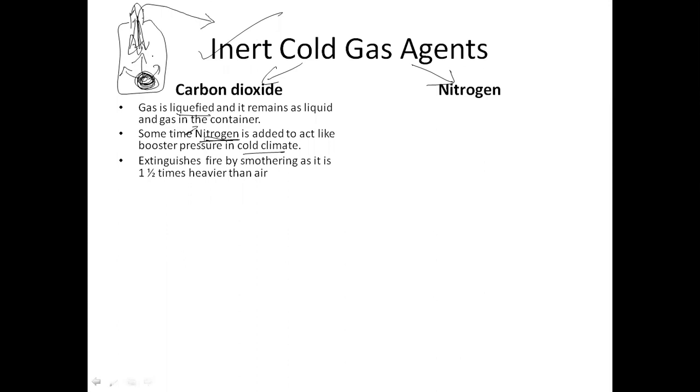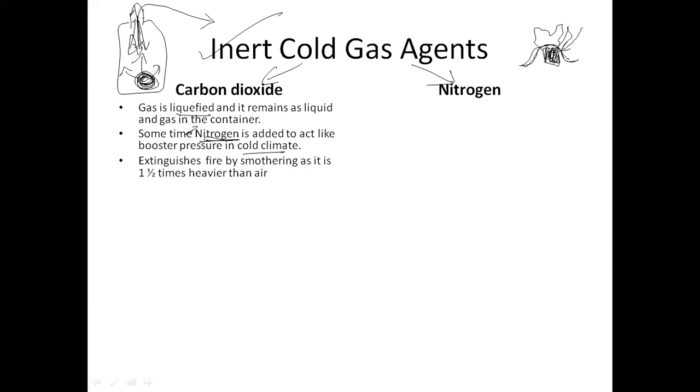Now suppose this area was on fire. Let us say this area caught fire, this material is burned. When you are putting carbon dioxide onto the fire, it forms a layer of dry ice. White colored powder will be formed on this. So oxygen cannot reach the material which is burning. If I remove the oxygen out of the picture, the fire will be stopped.